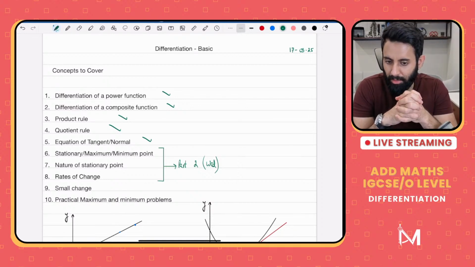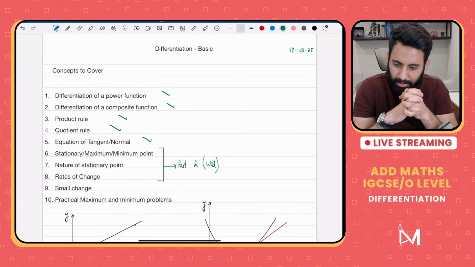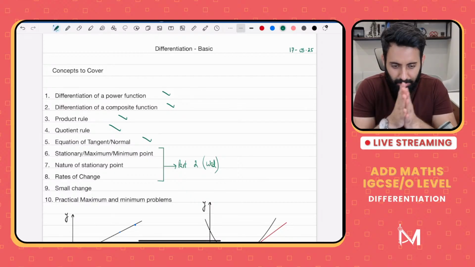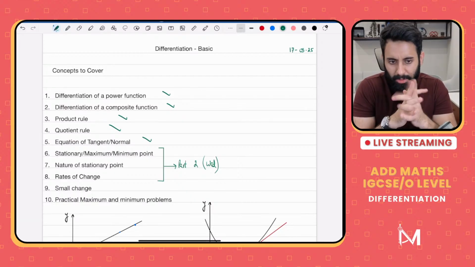Vectors, I've already done a few streams on vectors. Make sure to check them out. I've covered the entire topic conceptually from scratch. See if that helps. If not, then towards the end, inshallah, I'll do a run through of past papers.